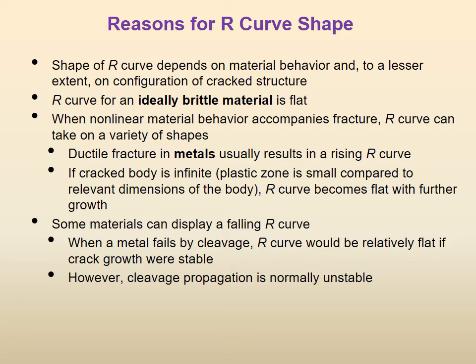Some materials are very strange. They can display a falling R curve, a decreasing R curve. So here an explanation is required. That was easier to explain in terms of ductility, but a decreasing R curve: when a metal fails by cleavage, cleavage is a sudden big surface in brittle failure. The R curve would be relatively flat if the crack growth were stable. However, cleavage propagation is normally unstable.